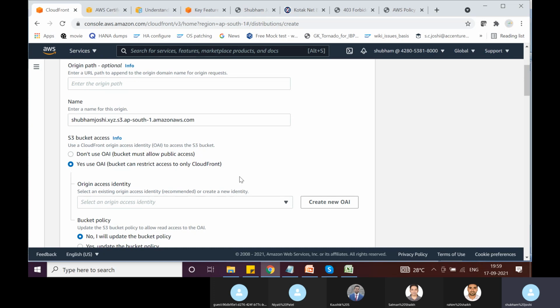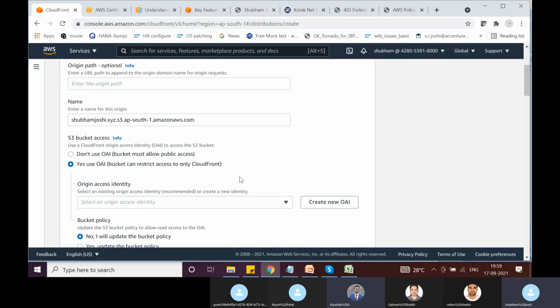If it is not cached, then it will try to make a get request to that S3 bucket and try to download that object. And why is CloudFront able to download that object? Because CloudFront is associated with the origin access identity, and that origin access identity is allowed what action? Get object action.